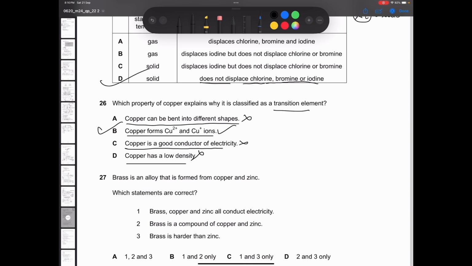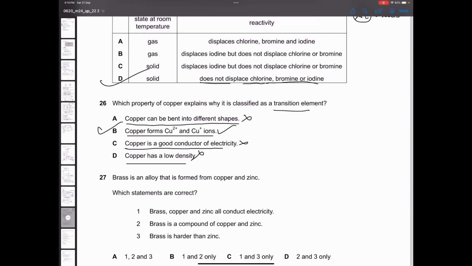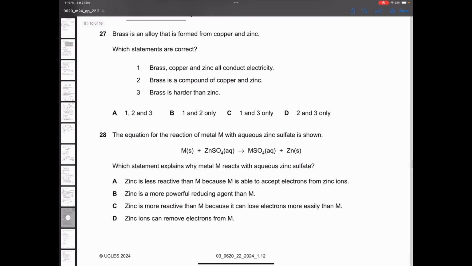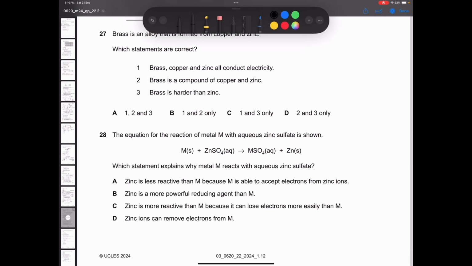Alright, now let's start with question number 27. Brass is an alloy that is formed from copper and zinc. Alright. Brass, copper, zinc all conduct electricity. Brass is a compound of copper and zinc. It is not a compound, it is an alloy. So statement 2 is incorrect.